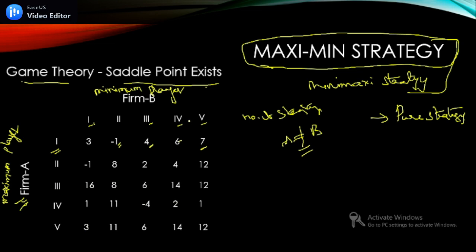Now, which method are we using? We are using the maxi-min strategy. The name itself says minimum, maximum. So of course you need to identify the minimum value in each row. What is the minimum value of this row? We have 3, -1, 4, 6 and also 7. Which is the least in this?